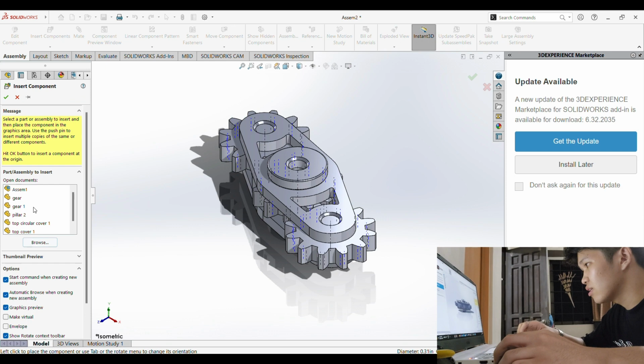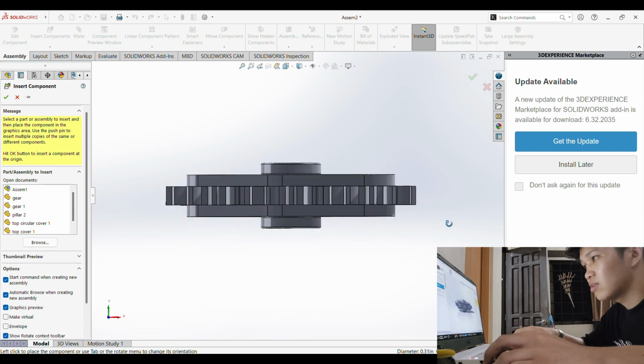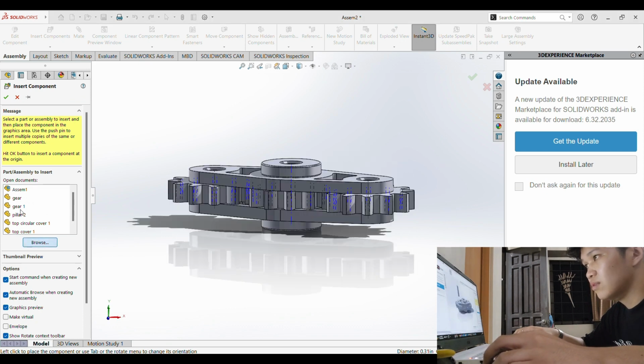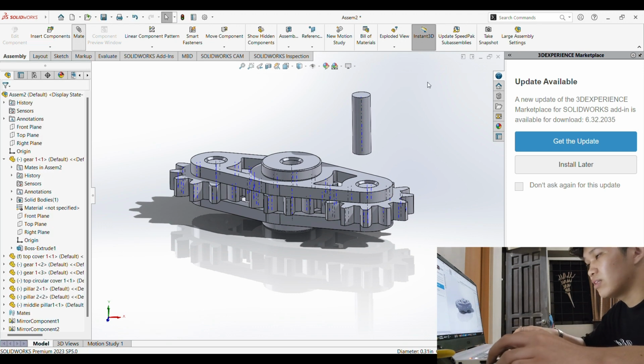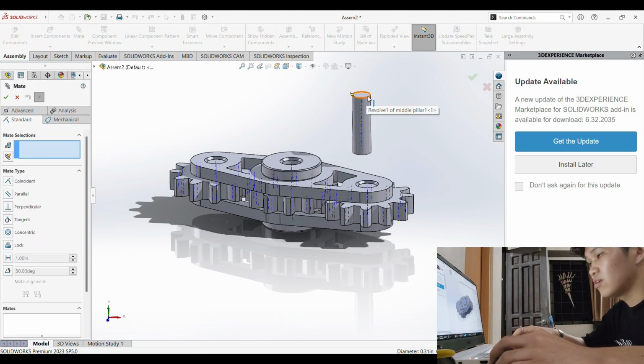This will be the last component. We're gonna browse it because I can't see it here. It should be named middle pillar. Open. Then click. Then just mate it here through here and enter. Now we have completed the fidget spinner.